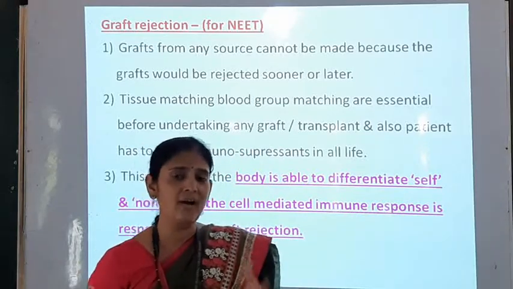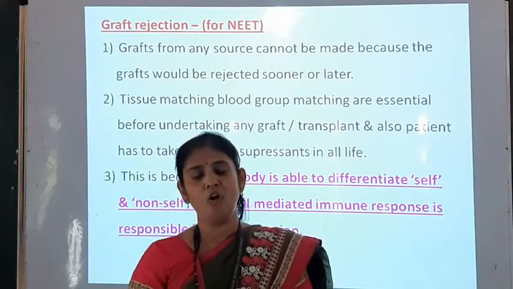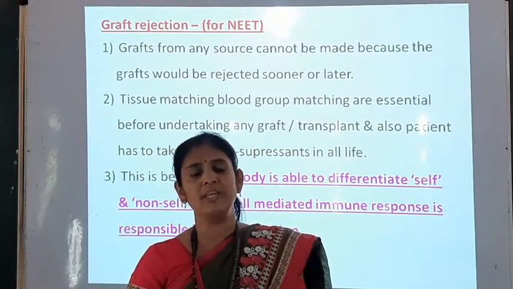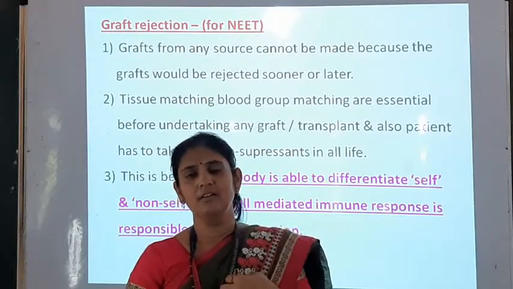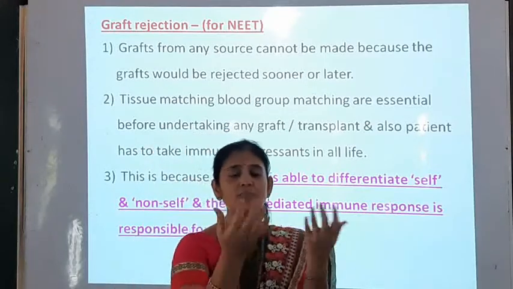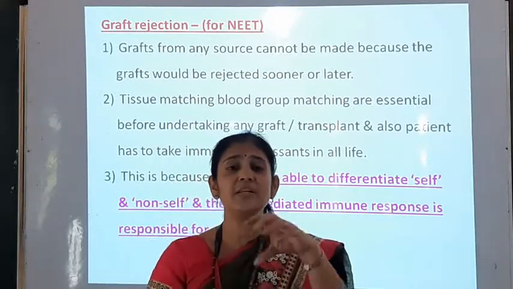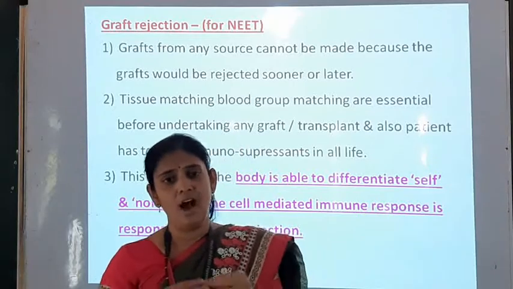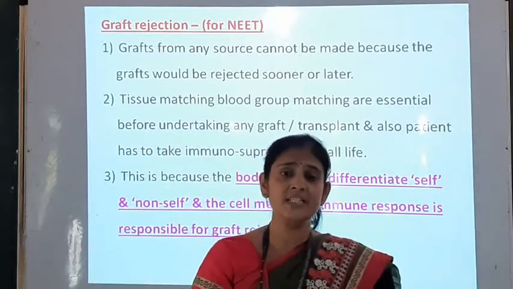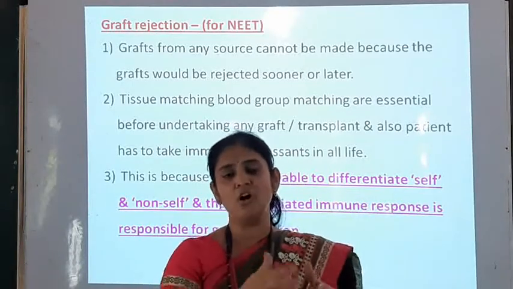But when we have done that operation of kidney transplantation, means we are grafting the kidney of one person to another person, and when the organ of another person's body grafted in our body is not able to adjust, that graft may be rejected. And what is the reason behind that graft rejection? Means our body is showing immunity, and as you know, the characteristic feature of our immune system is that it is able to differentiate between self cells and other body cells or foreign cells.